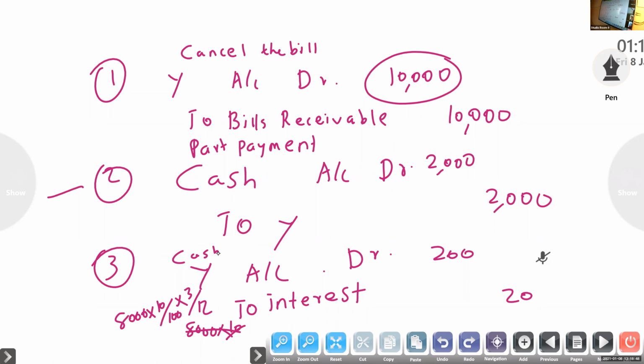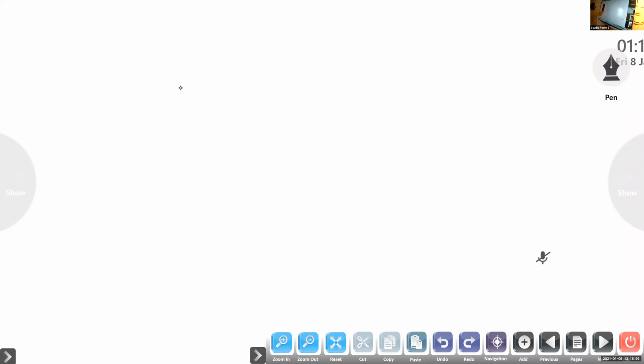Next, the last entry: we will make a new bill. What is the entry? Normal entry: bills receivable account debtor to Y. Amount how much? 8,000 is the balance amount plus interest.